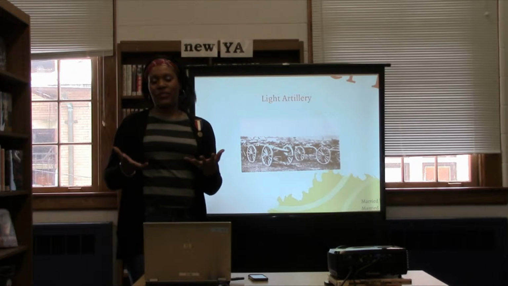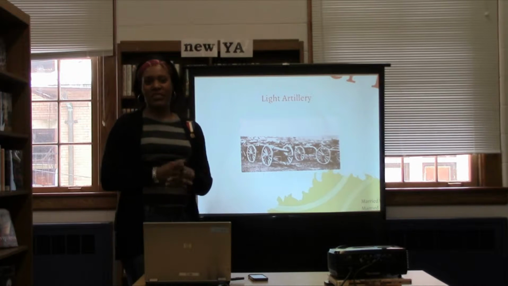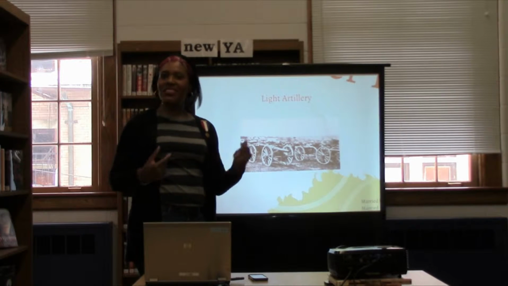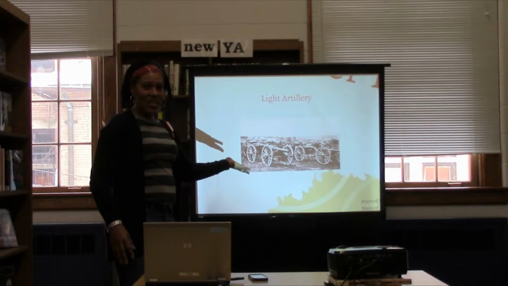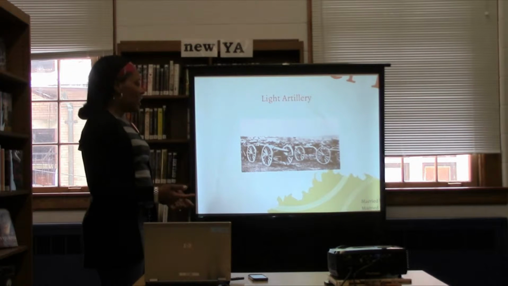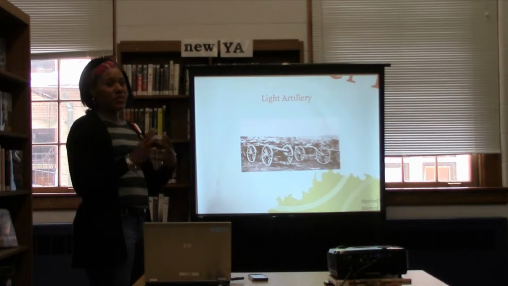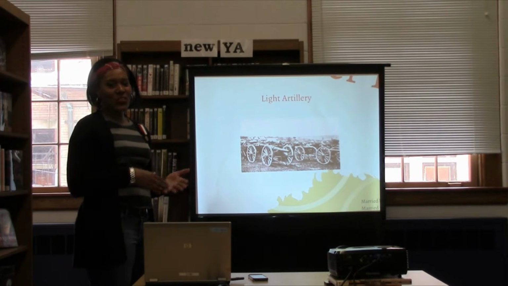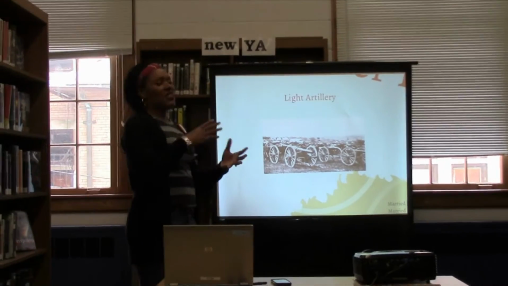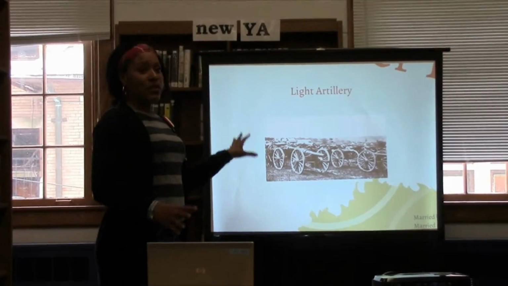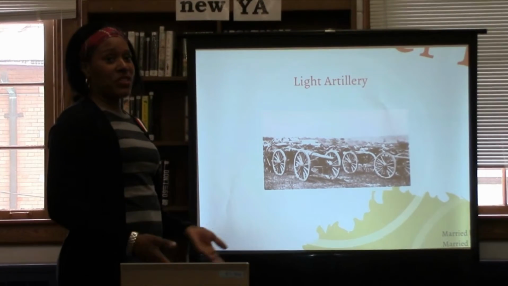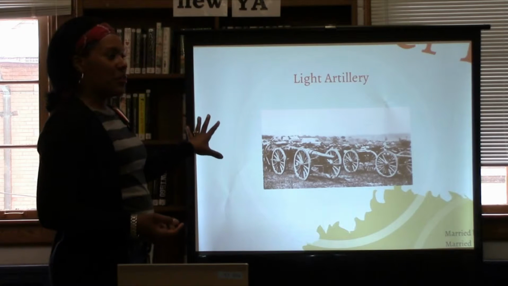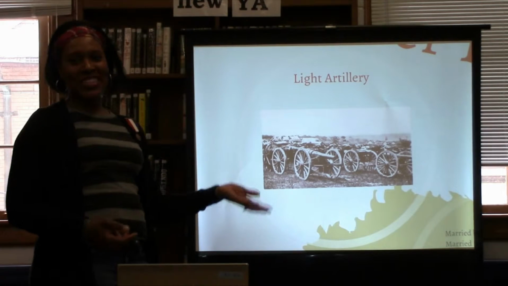I don't know a lot about Civil War weapons, and my first thought was, well, light artillery is something that you could probably carry on your person, like a shotgun. Then I looked this up using another resource in the library, books, and that's something we should also be cognizant of. We have a lot of great online sources like Ancestry, and online burial records, but the basic book is also a wonderful thing to have, because when I went to the books to find out what light artillery meant, this is what it meant.